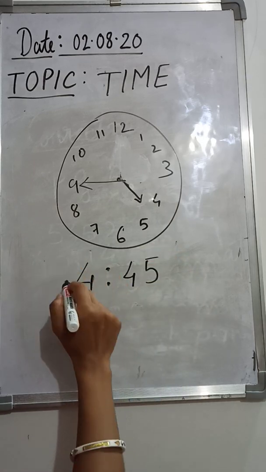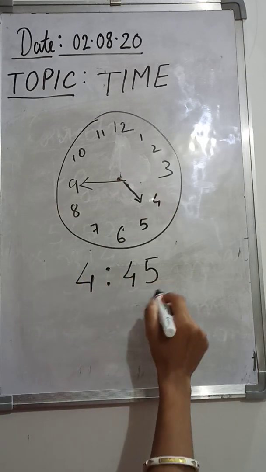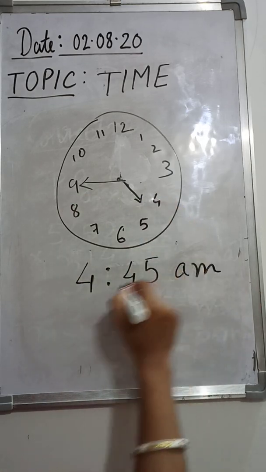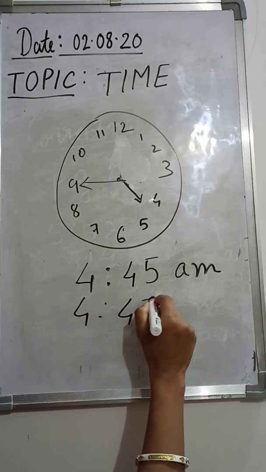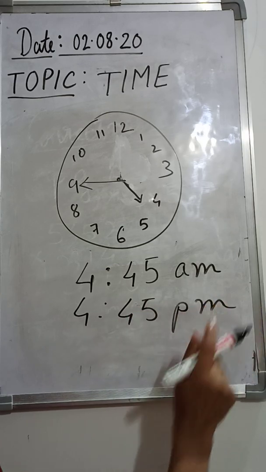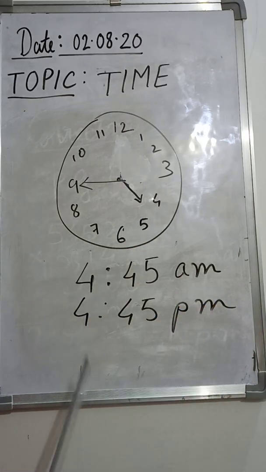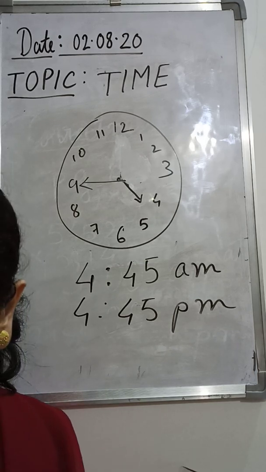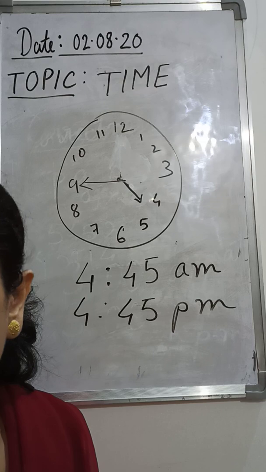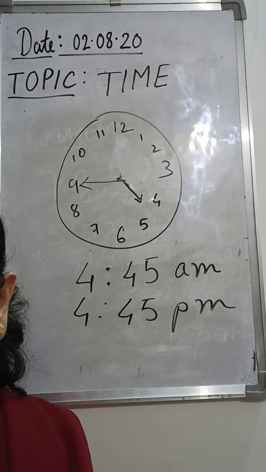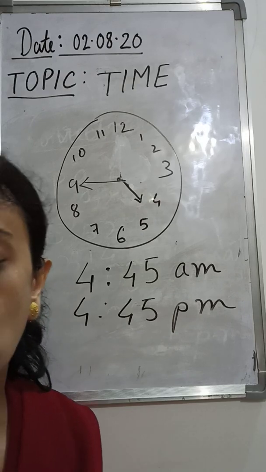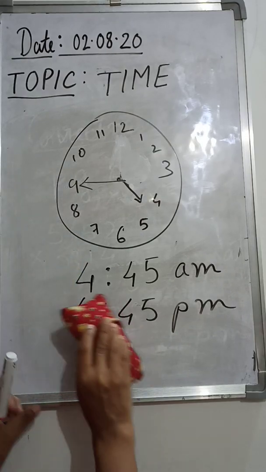This is the hour part. And if it is the morning time, then you have to write AM. And if it is the evening time, then you have to write PM. So this is the way to write the 12-hour format. Okay, I hope it's clear to you all. If it's clear, then we are going to start with the new part, that is the 24-hour format. So how to write the 24-hour format?